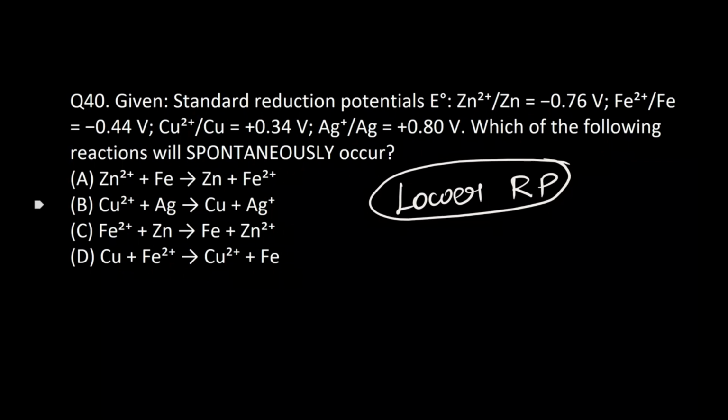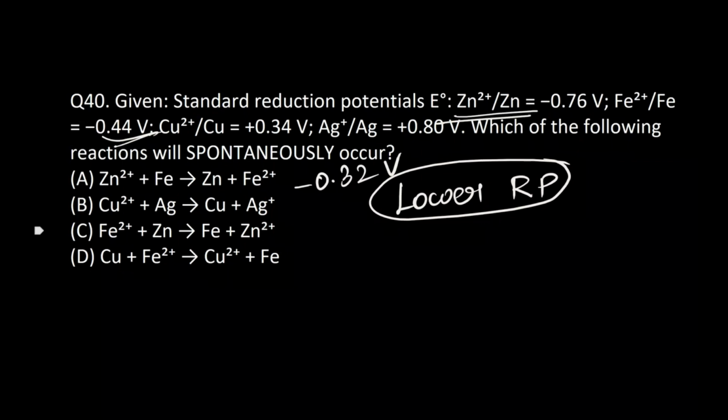The first reaction says Zn2+ plus Fe gives Zn plus Fe2+. Fe is minus 0.44, zinc is minus 0.76, you will get minus 0.32 volts, right, which is non-spontaneous, negative.